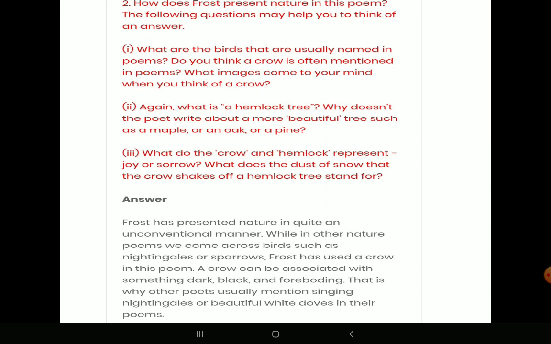Again, what is a hemlock tree? Why does the poet write about it rather than a more beautiful tree such as a maple or an oak or a pine? As we have already discussed, the poet is a very practical person and he never considers anything to be a bad omen. He thinks even something like a hemlock tree or a crow, which other people generally think are only bad and bring sadness around, can be a source of happiness for others. What do the crow and hemlock represent, joy or sorrow? What does the dust of snow that the crow shakes off a hemlock tree stand for?